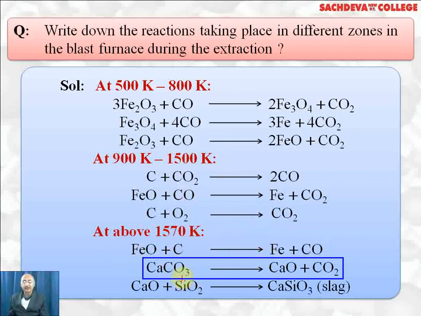Calcium carbonate, that is limestone, decomposes to form calcium oxide plus CO2. Calcium oxide acts as flux. Silica is gangue or impurity. Calcium oxide reacts with silica to form calcium silicate, which is slag and can be easily removed. And slag also prevents oxidation of iron.